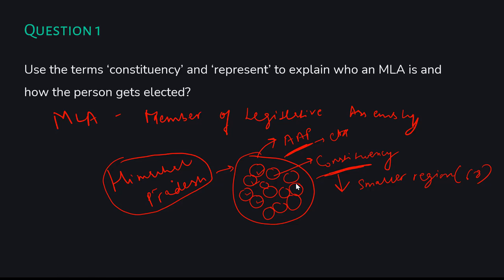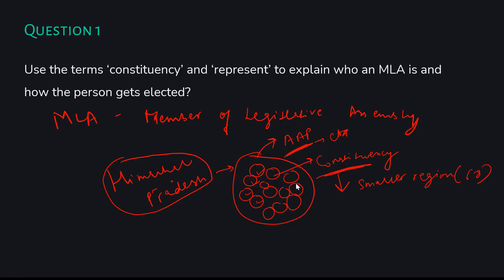In each constituency there is an elected representative who is elected by the people. For example, let's take only one of the 68 small regions. Let's say there are 6 candidates who want to get elected as the representative of that small region. What is the work of that elected representative? That person will govern that small region of the entire state. That elected representative is called an MLA. He wants to get elected as the MLA of that particular small region.